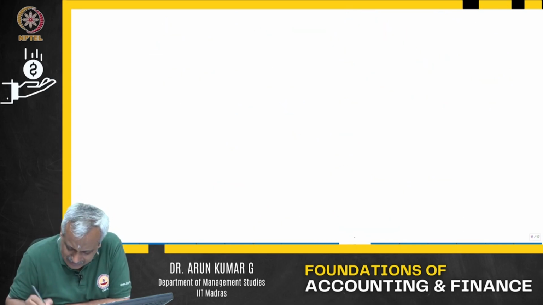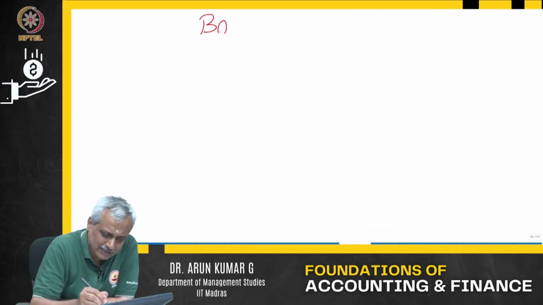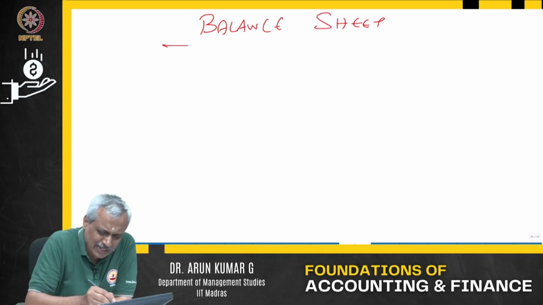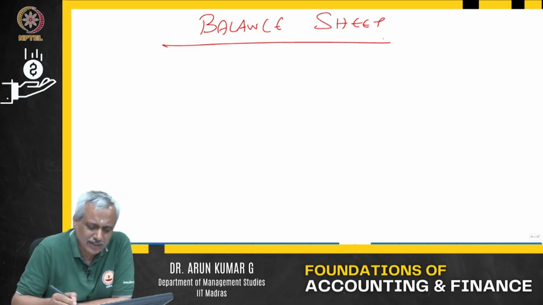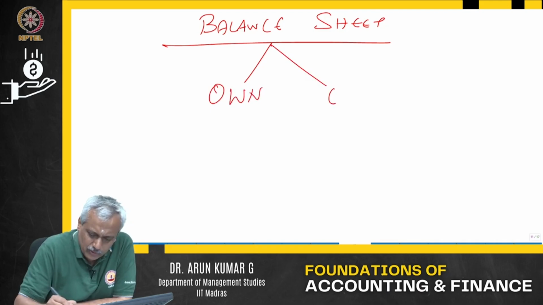The next financial statement we talk about is the balance sheet. Now, what is the difference between the income and expenditure or the profit and loss statement and the balance sheet? The balance sheet tells you only two things: what you own and what you owe.